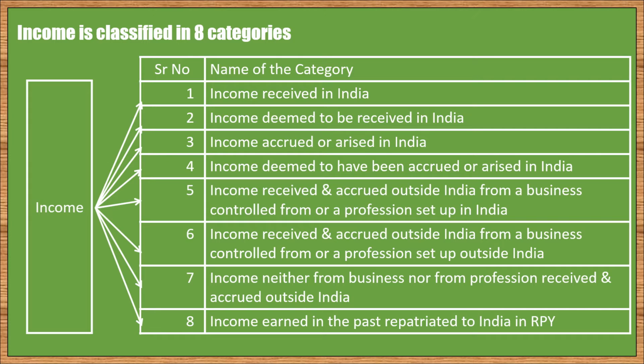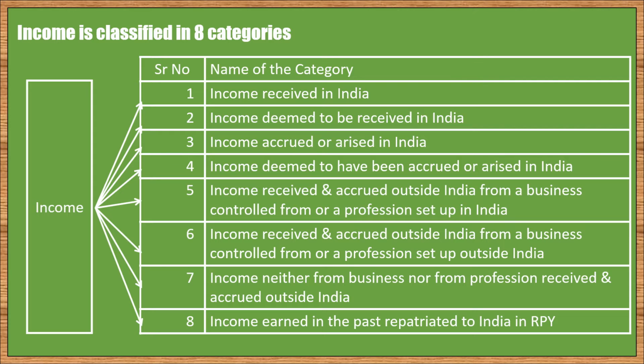It is that income which is not actually received in the relevant previous year, but it is credited to the account of the assessee during the relevant previous year. For example, amount credited to the statutory or recognized provident fund account of the employee. It is credited in the current previous year, but the employee does not receive it in his hands for spending immediately. Therefore, it is called as deemed to be received.